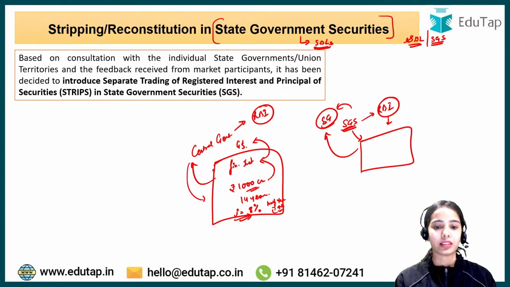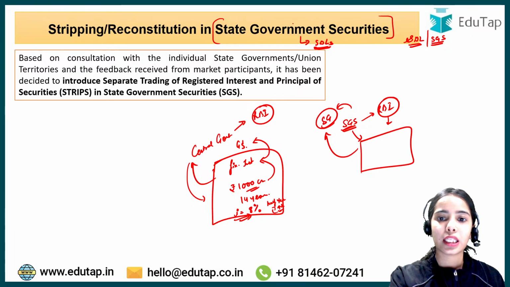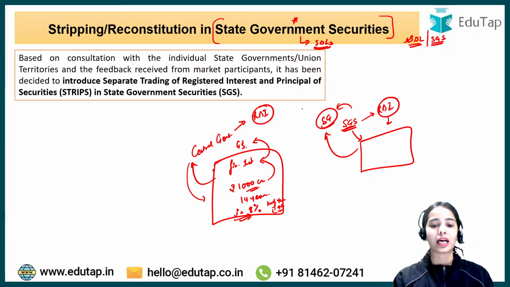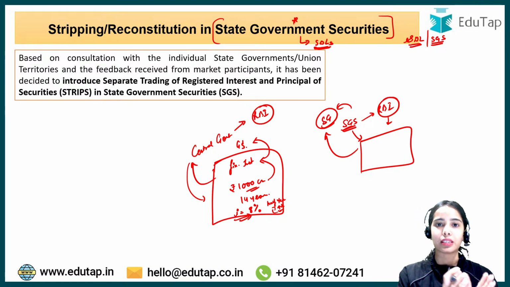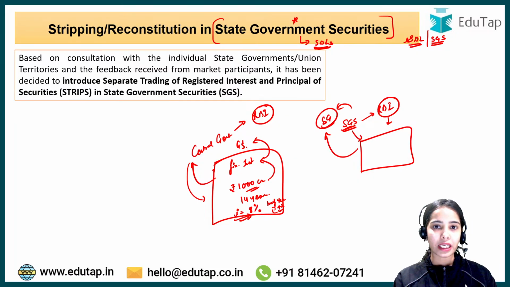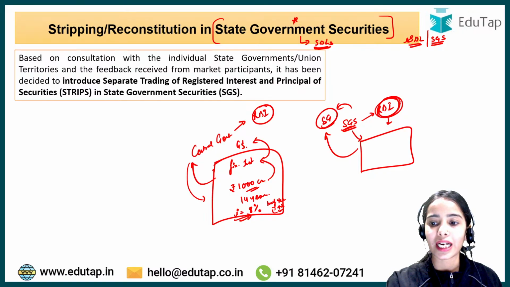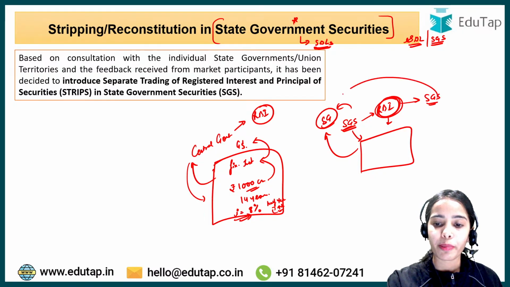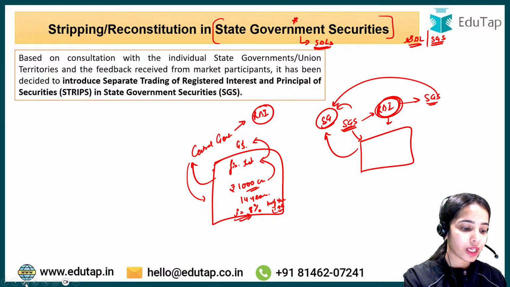I hope this is clear that government securities are the financial instrument through which the government raises the money. Here we are talking about the state government securities through which the state government raises the money, and the RBI is the one that issues the state government securities on behalf of the state governments. Okay, so this is the idea.